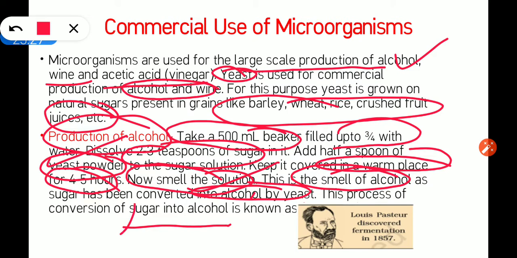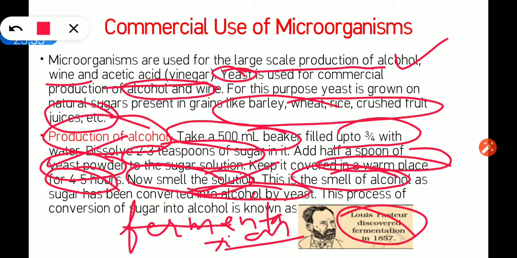What is it called? Fermentation. The process of conversion of sugar into alcohol by the action of yeast is called fermentation. What is fermentation? The process of conversion of sugar into alcohol by the action of yeast is known as fermentation, and this process of fermentation was discovered in 1857 by Louis Pasteur.